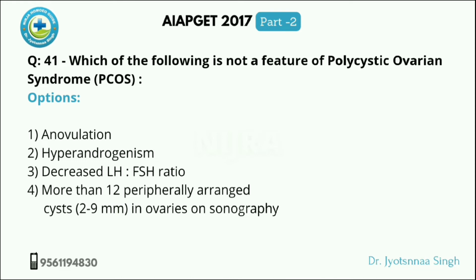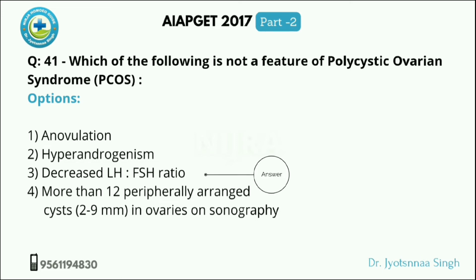And last option: more than 12 peripherally arranged cysts in ovaries on sonography, yes, it is the feature. So the answer will be C, decreased LH to FSH ratio.